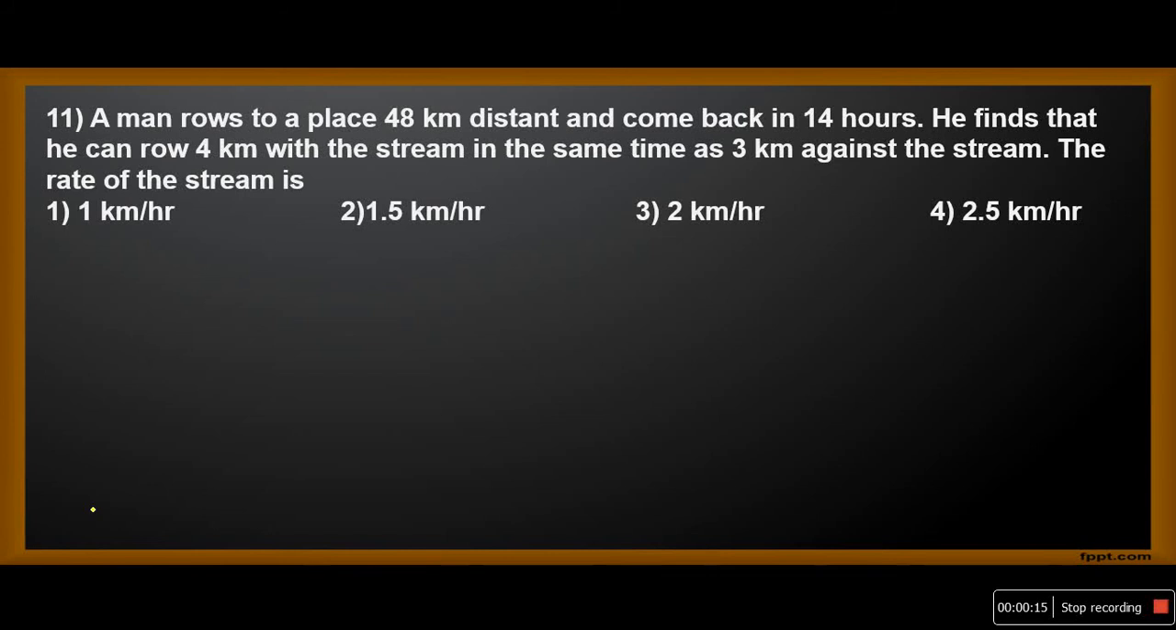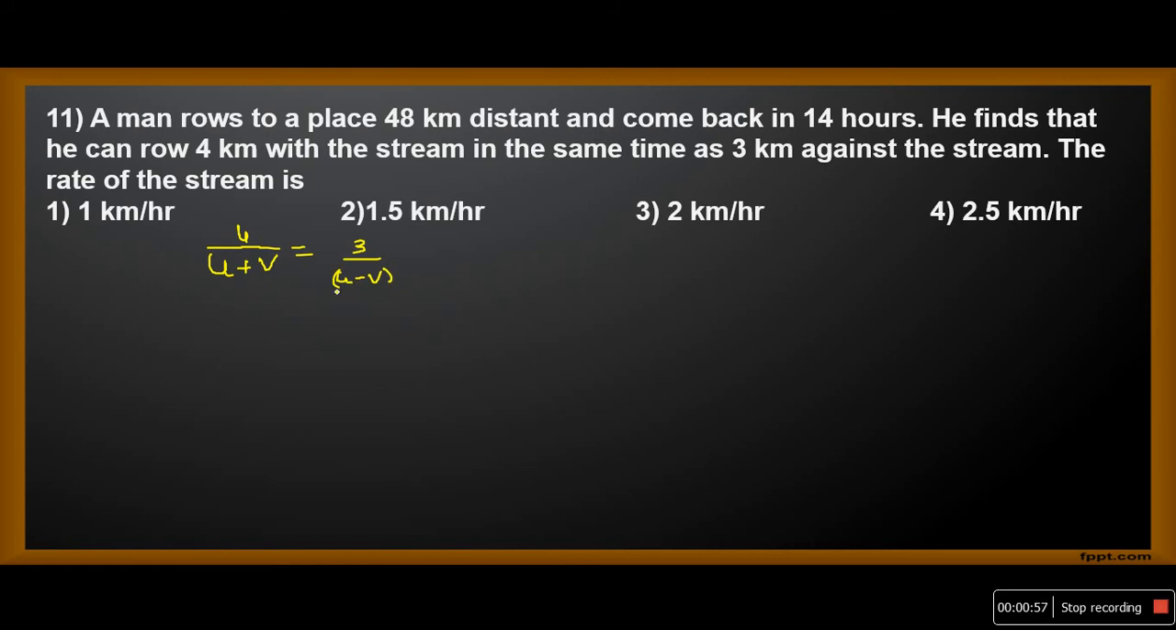A man rows to a place 48 km distant and comes back in 14 hours. He finds that he can row 4 km with the stream in the same time as 3 km against the stream. The rate of the stream is what is asked here. Along the stream, it means downstream speed u plus v. If it covers 4 km, time is distance by speed, that equals 4 by u plus v. The distance covered upstream is 3 kilometers with the speed u minus v.